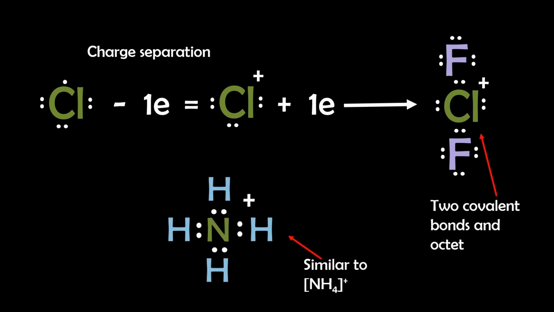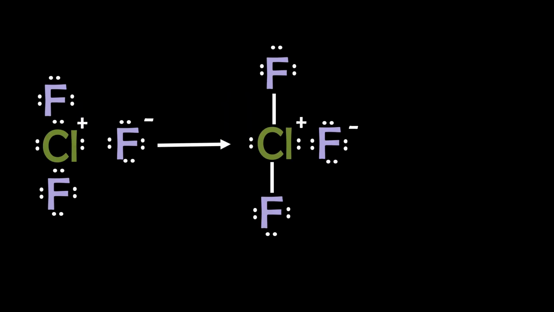This is similar to how an ammonium ion can have 4 hydrogens bonded to it. So this gives us ClF₂+, but we still need the third fluorine. So to add another, we can consider the interaction between the positive chlorine and a negative fluorine, and this results in ClF₃, which maintains an octet.